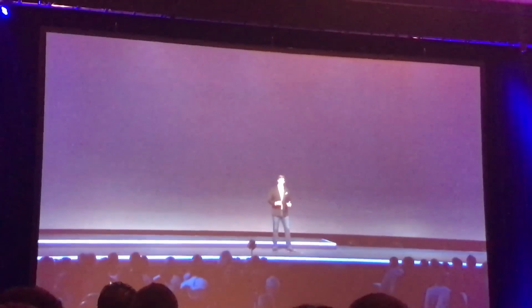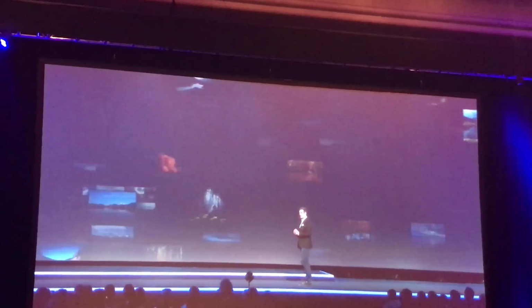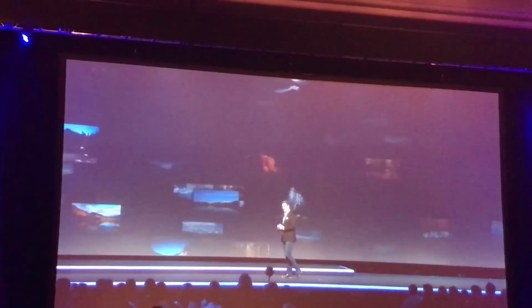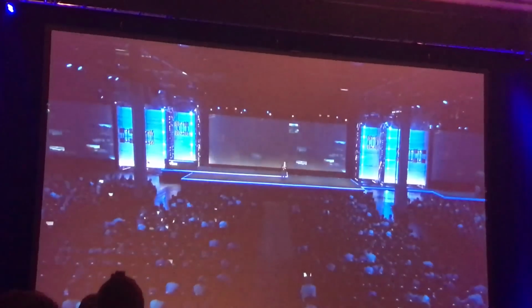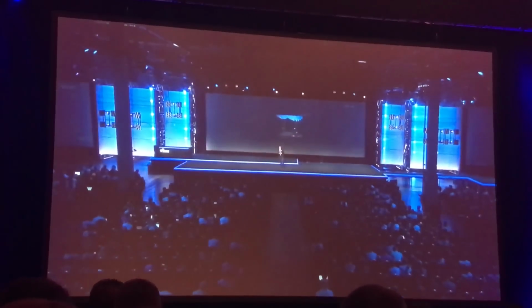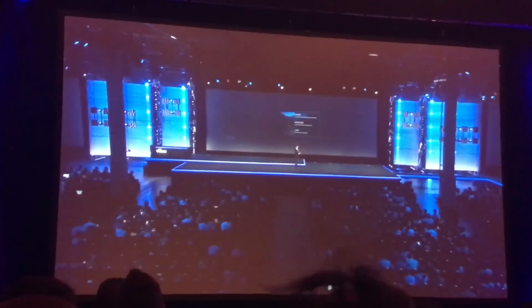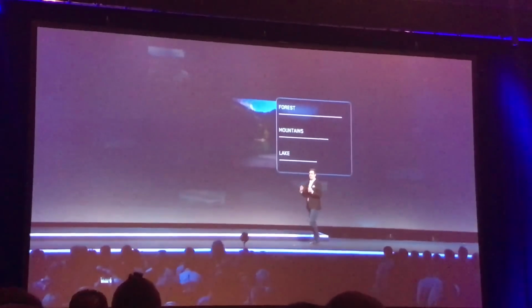So although each of these individual services, Polly and Lex and Rekognition, can be used independently, pulling them together allows you to build some really novel, sophisticated, category-defining applications. So here we have a situation where we want to be able to map images to help guide the user to where they want to fly to. And so we can take an individual image from the billions that are created every single day, pass that image into Rekognition, and have Rekognition tell us what is inside the photo. Not just the dimensions or the file type, but we can say that this is a forest and there is a lake in this with some degree of confidence.